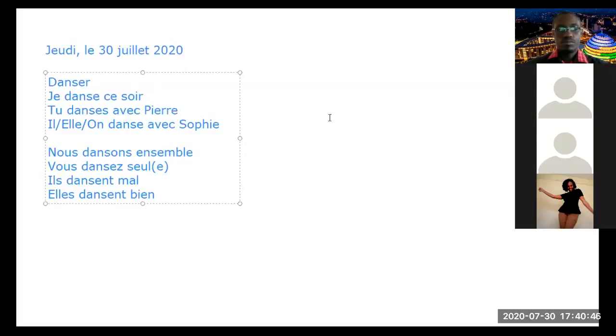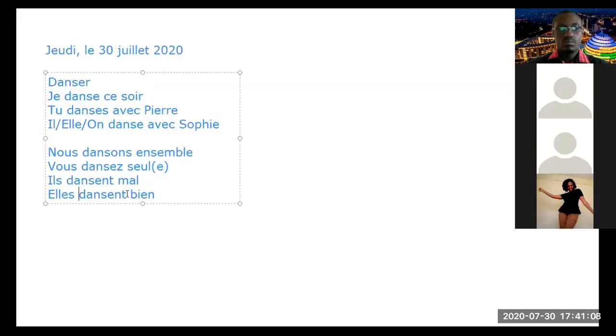And I may also add something else in regard to ER verbs. The first three persons, that is je, tu, il, and the last person, the third person plural, have the same pronunciation. So for example, you just say "dans", "dans", "dans", and "dans".